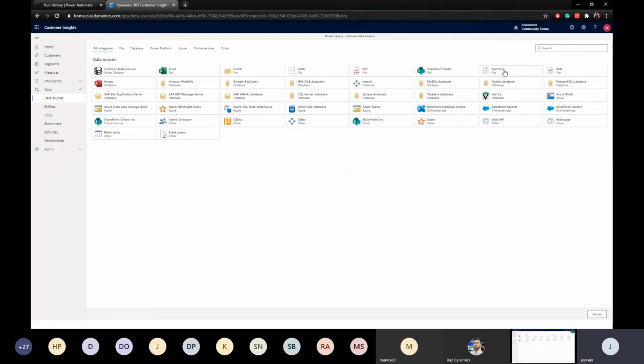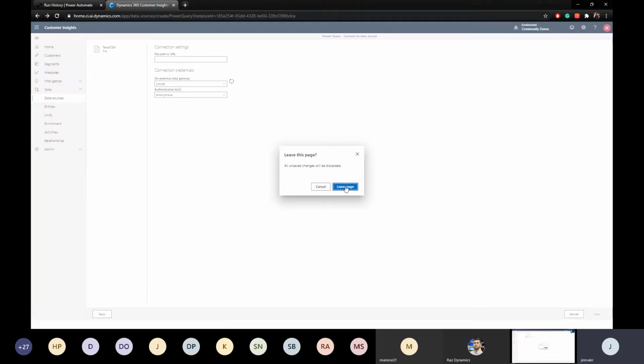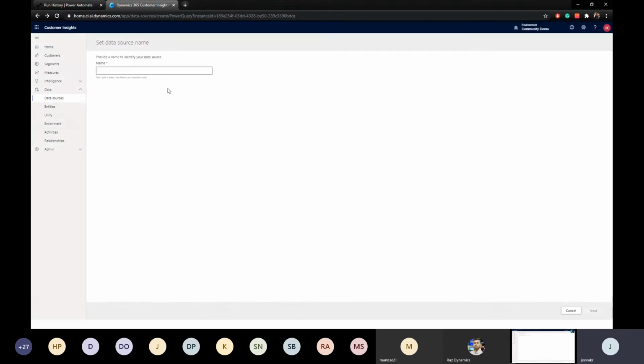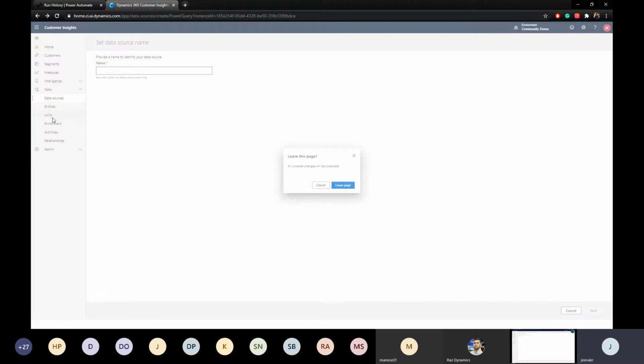It's party time. Yeah, so you see there are lots of data sources, and the one that we shared in the chat, we're going to consume from the text and CSV format, right? Once you go to this, you can either upload the file, or you can give the URL of the file. Once you do that, it will import. In case of CDS, if you want to connect to your CDS environment, you can just straight away select CDS as well. All right. So once you've done that, you will have the data source right here.